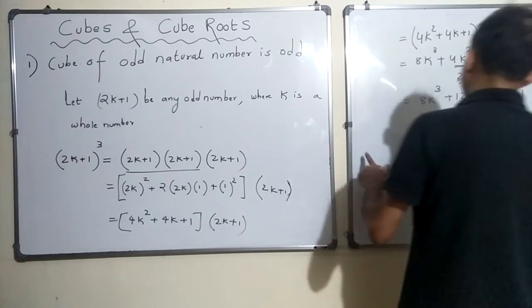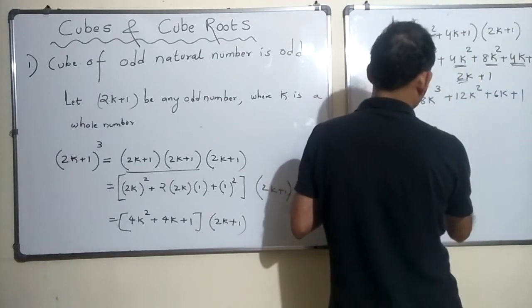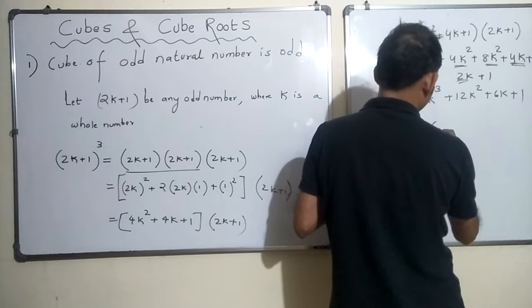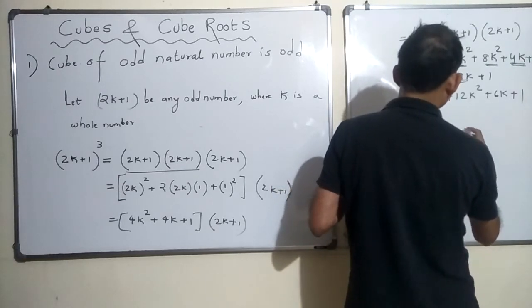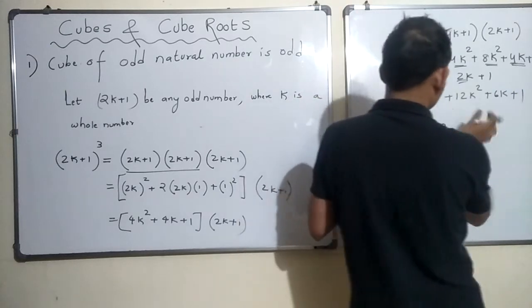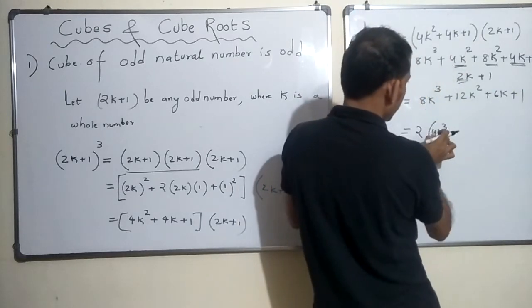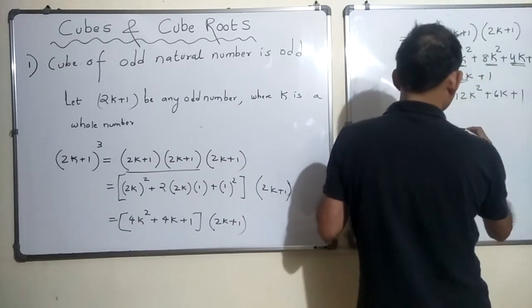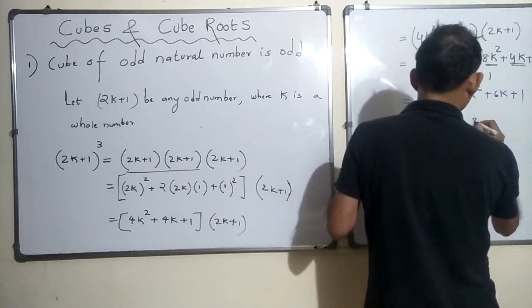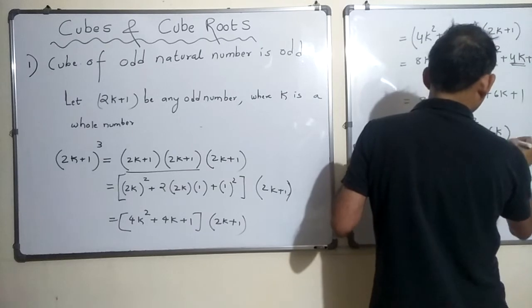Okay, so this is fine. Now let me just take 2 common. Though I could have taken 2k common, I am just taking 2 common. So in this case it is 4k cube plus 6k square plus 3k, and plus 1.